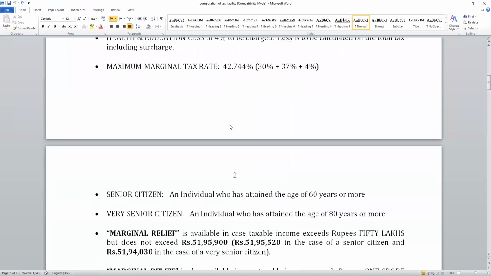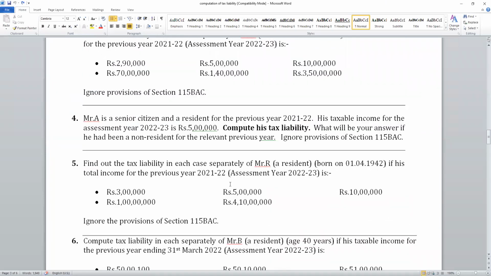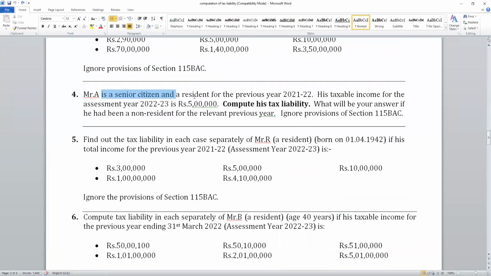Right? Okay. Now coming to sum number 4, a small sum, students. Mr. A is a senior citizen and a resident for the year 21-22. His taxable income for assessment year 22-23 is 5 lakhs exactly. Compute his tax. What will be your answer if he had been a non-resident for the relevant previous year? Ignore provisions of 115BAC. What is 115BAC? Most probably in the next class we will discuss.